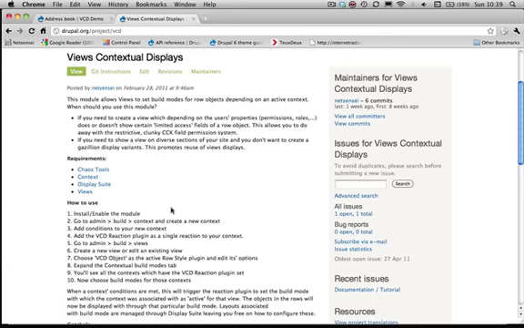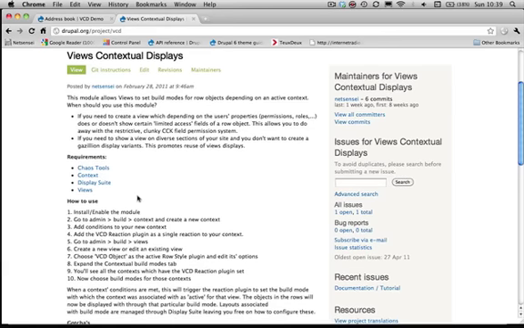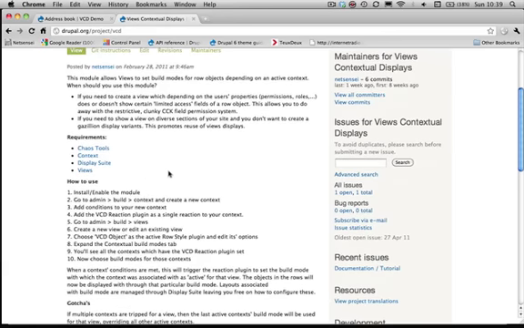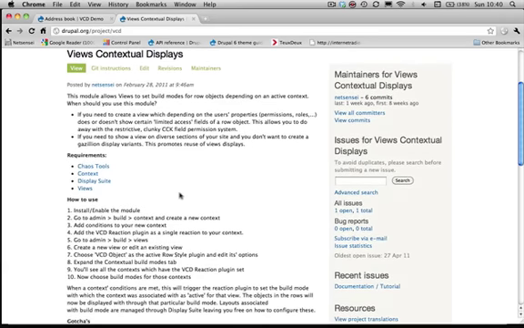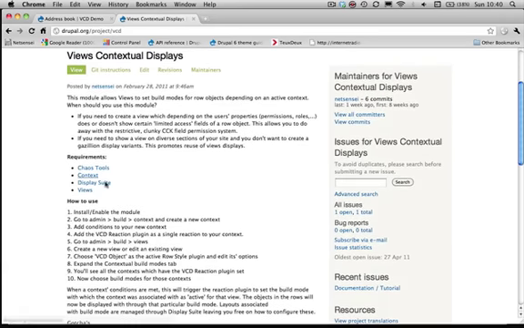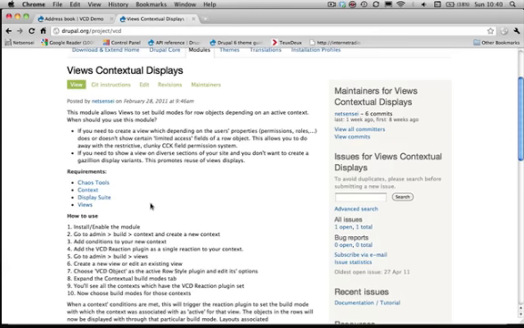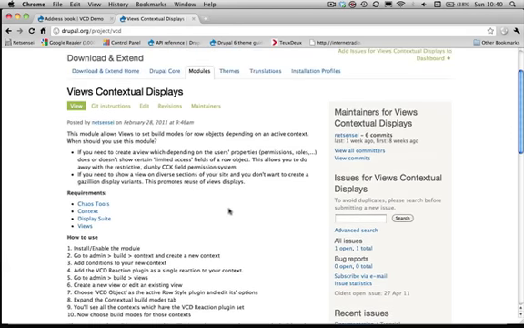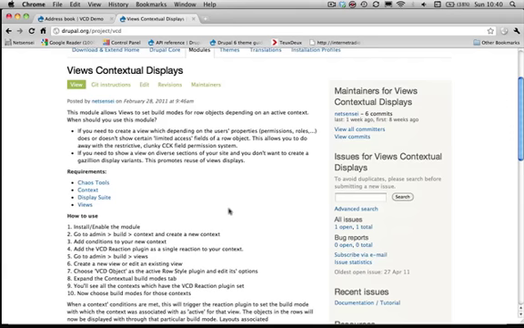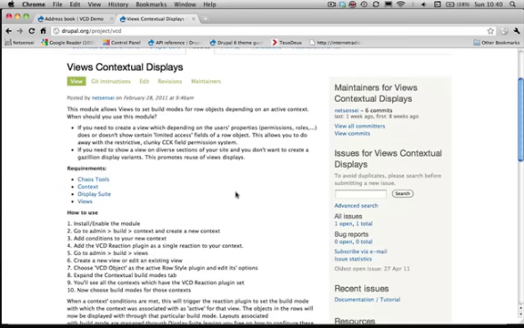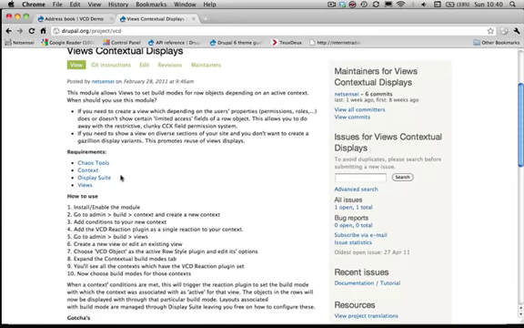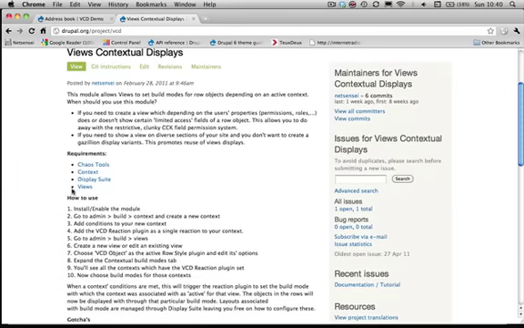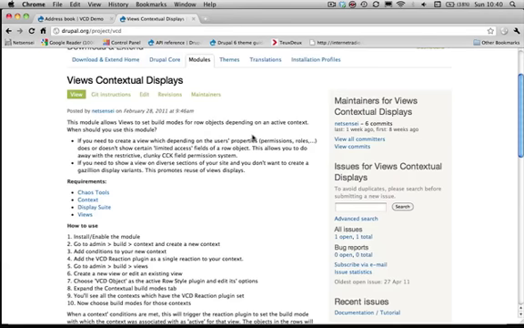I'm going to assume here that you have a little bit of experience with the Context module, that you know what the Display Suite module is all about, and that you have been using the Views module a few good times. If you haven't, there are a lot of screencasts available at the project pages. For instance, the Display Suite has an excellent screencast. I suggest you take a look at that before you go any further with this module, because we're going to use a lot of the concepts explained in those screencasts and used by those modules, and combine them to solve our problem.